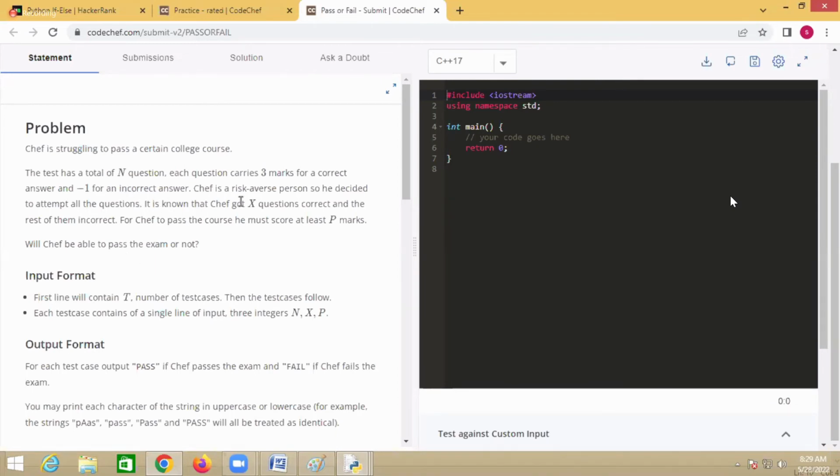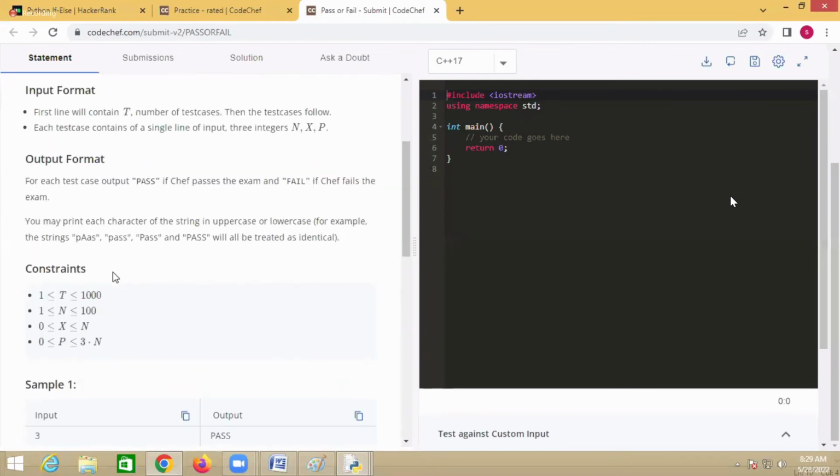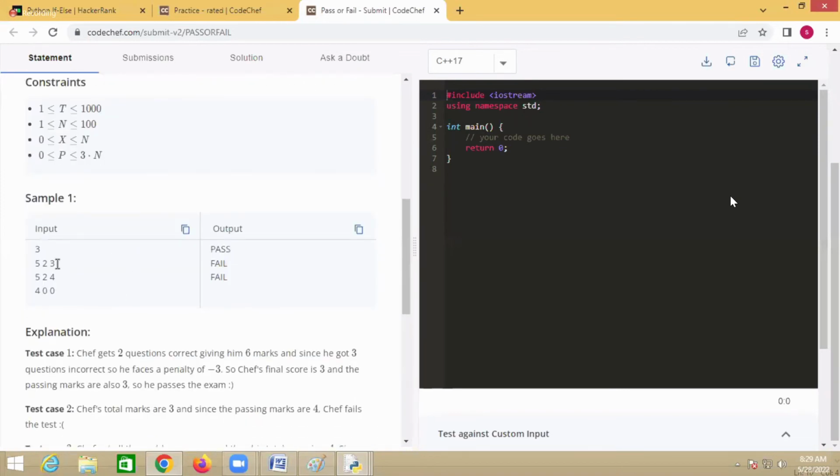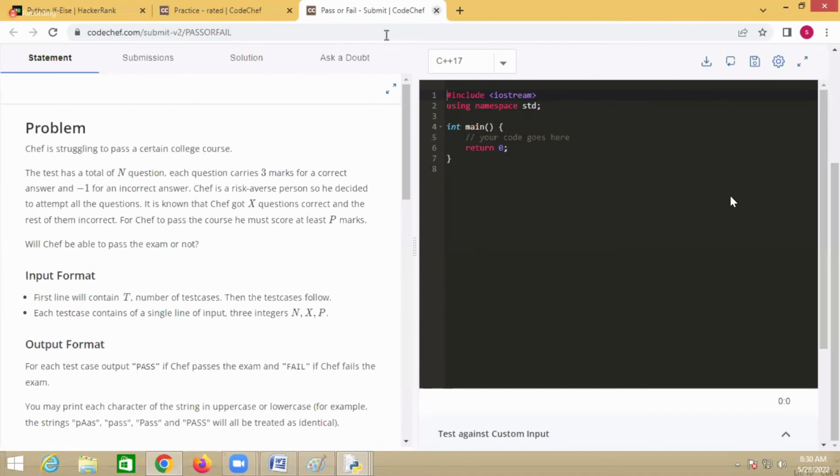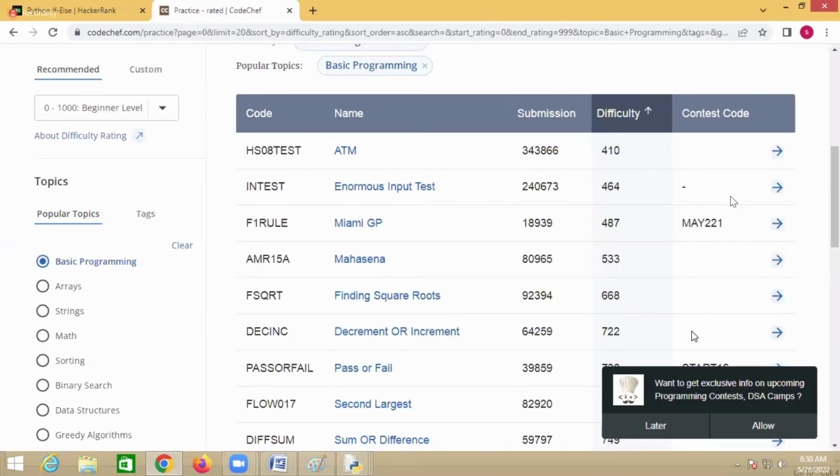Some of the things are there with the looping statements. Okay, now see. How many inputs are given here? 3 inputs and 3 students. Okay, 3 students' inputs are given and checking. First student, pass. Second student, fail. Third student, again fail. We'll try to see this with a looping statement.